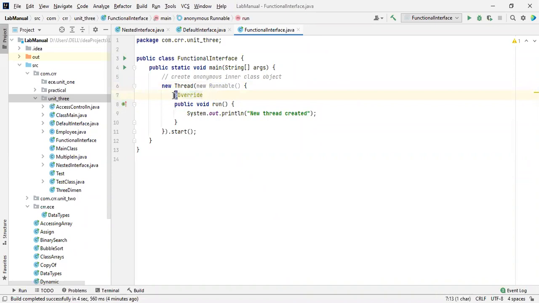If there is any @ symbol before a keyword, we'll call it an annotation. This is just an introduction for that. Tomorrow we'll go for the detailed information, and 2 minutes left. Then how many people got